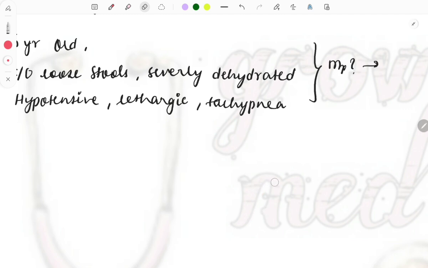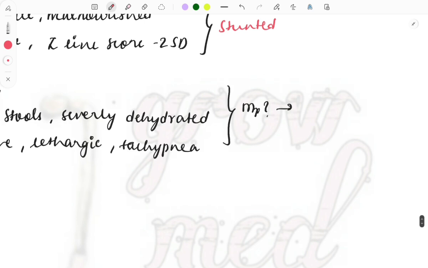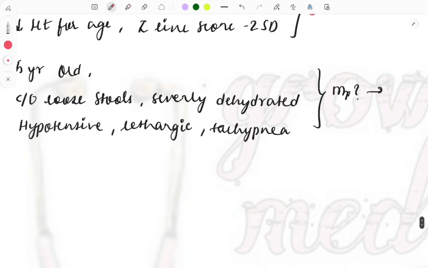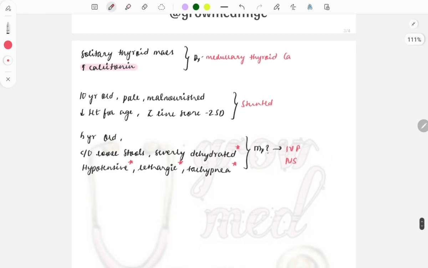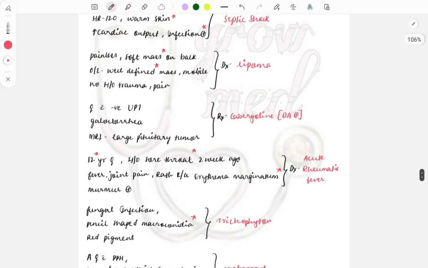Have a look at it, I am expecting a question from this in the upcoming exam, because this is a repeat topic and frequently every year one question from this is being asked. So IMNCI guidelines, have a look at it. And in this question, the child is severely dehydrated, hypotensive, lethargic and tachypneic. See, the danger signs are present, so that's why we will be giving the child IV fluids, and normally we will be using normal saline. Okay, so these were some important clinical cases which were asked in the exam and which we have discussed.